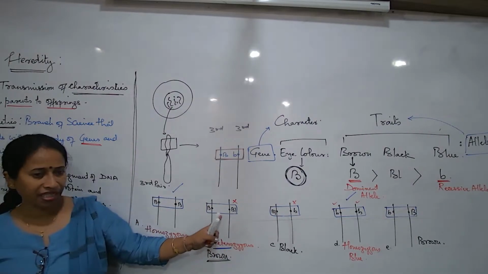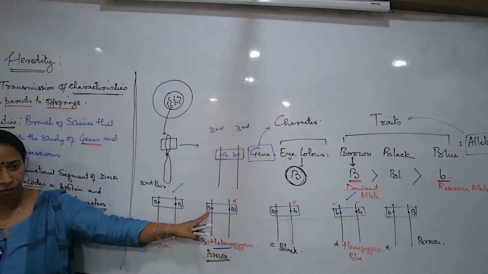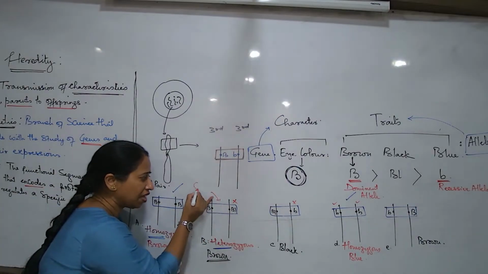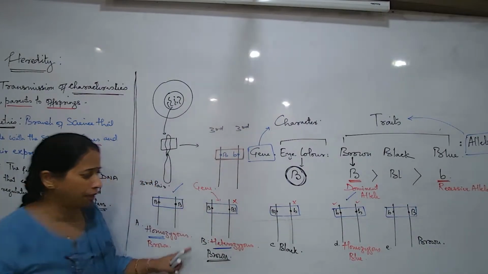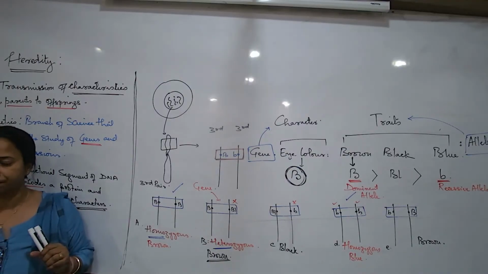Then what is heterozygous? A condition in which the alleles, am I talking about two alleles only for one gene? What is this segment we are trying to understand? This is a gene. In a pair of chromosomes, how many alleles can we write for a gene?